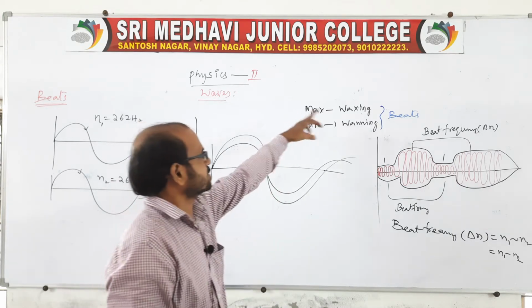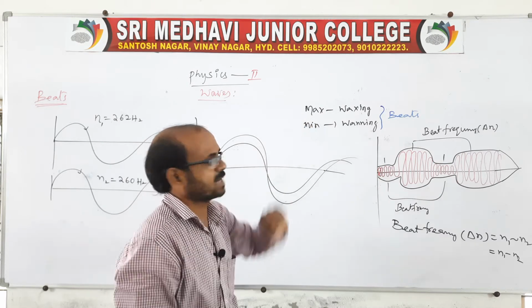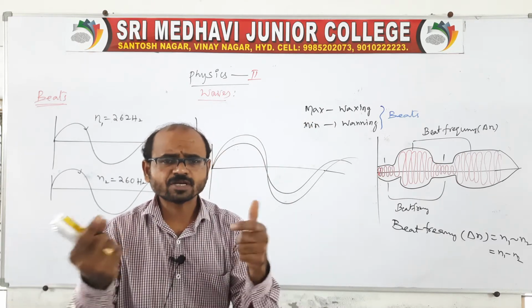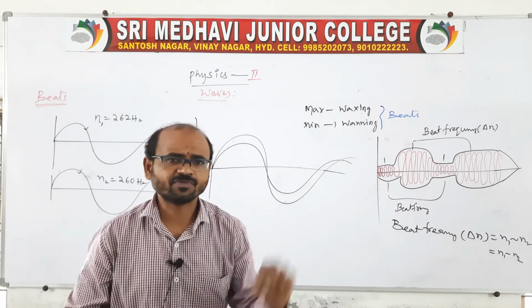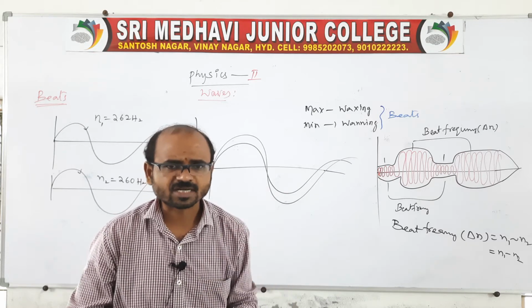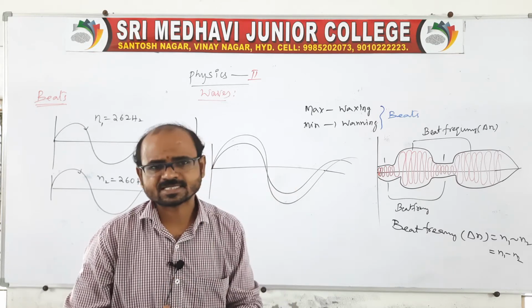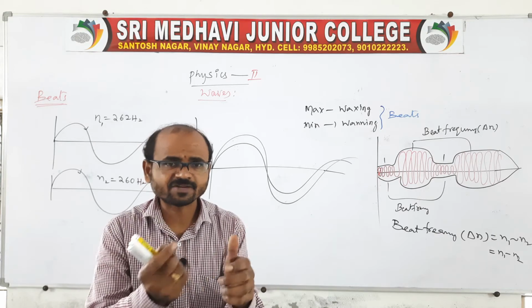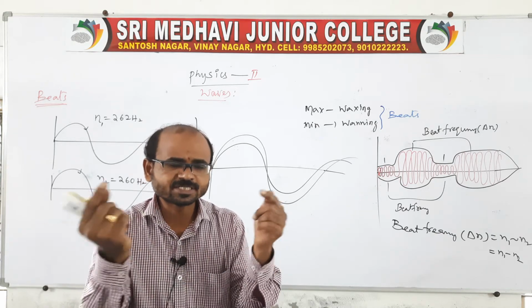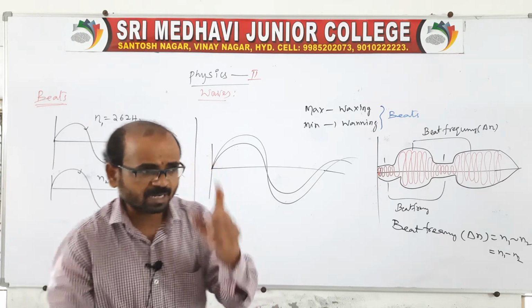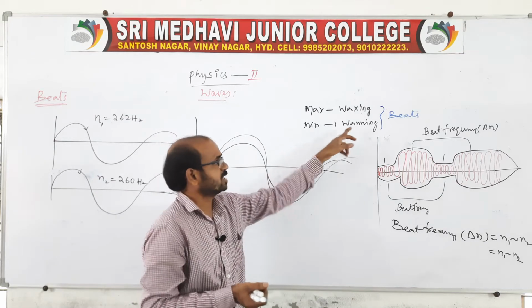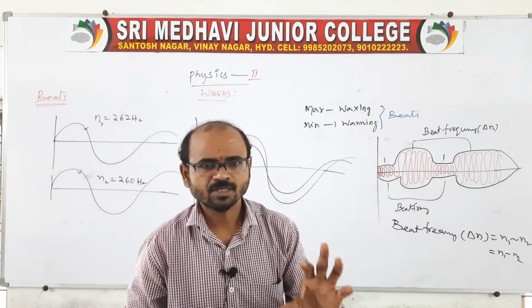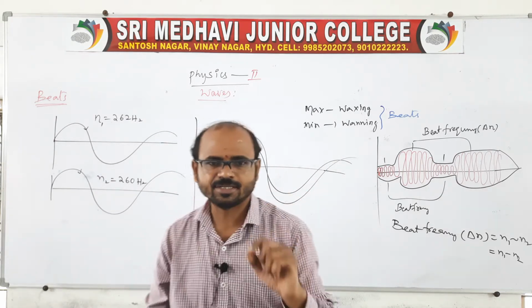Constructive is nothing but a waxing, or maximum. If the two waves meet in opposite phase, that is, a crest overlaps with a trough, or compressions overlap with rarefactions, then we get the minimum, which we call a waning. Waning of sound can be heard.